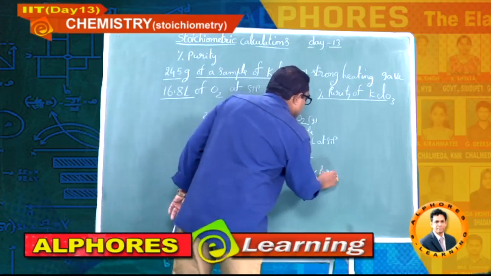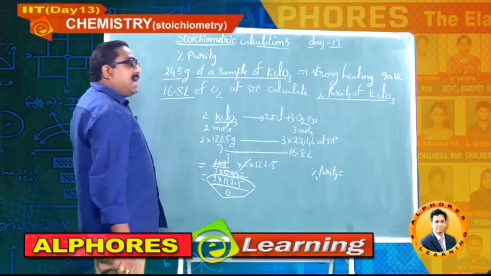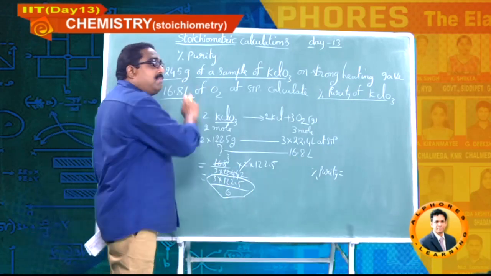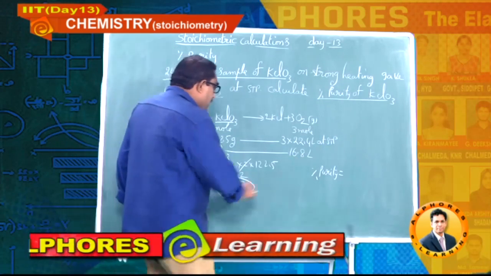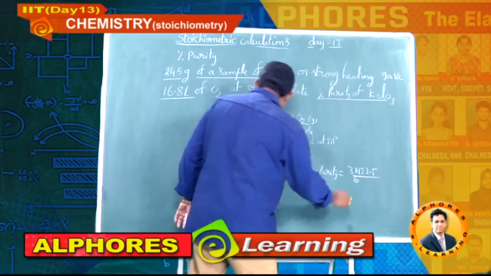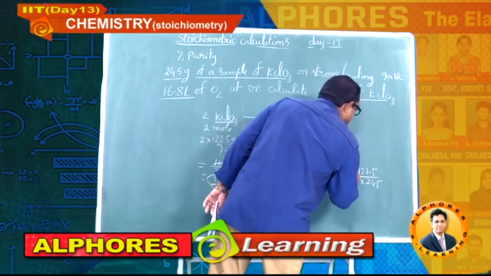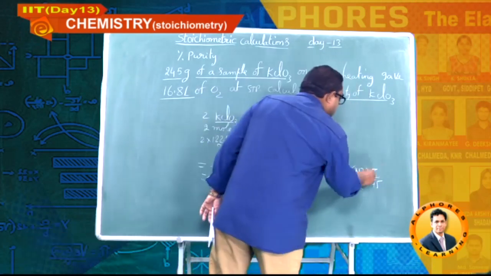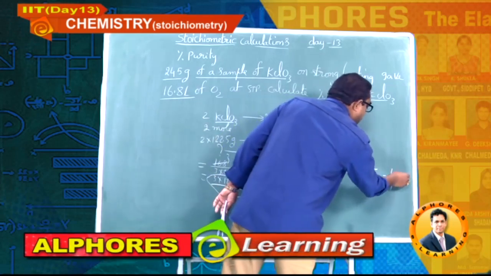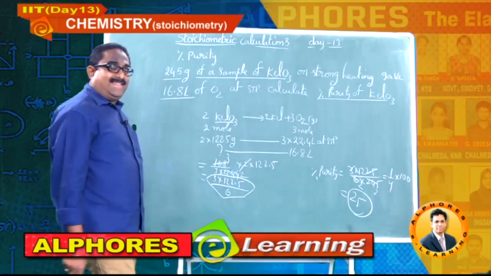So percentage purity means this is the actual mass of potassium chlorate decomposed, but this is the weight of sample given to us. Now actual mass 3 into 122.5 by 6 into 245, 2 times 1 by 4. Percent means we have to multiply with 100. So our answer is 25%, students.